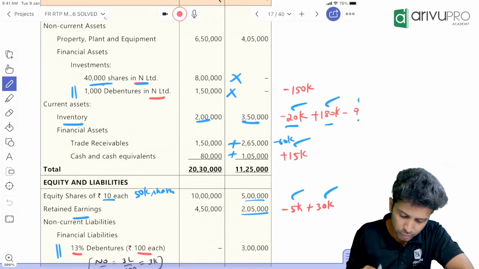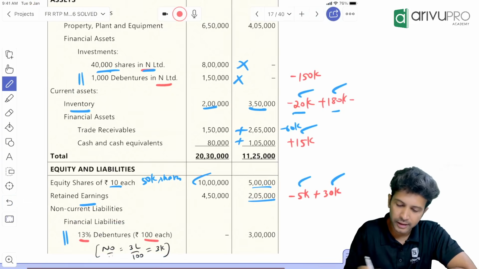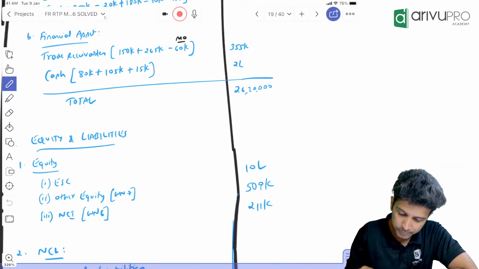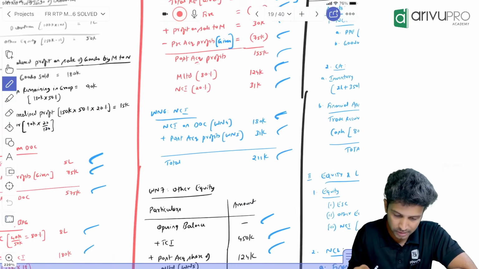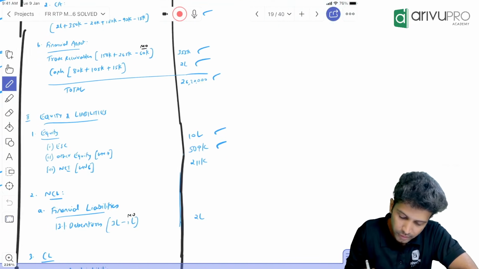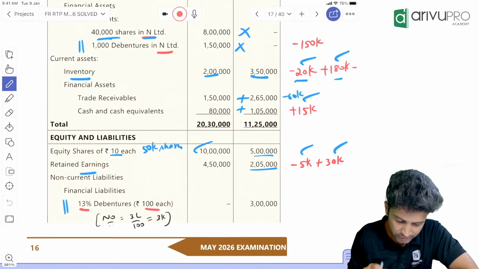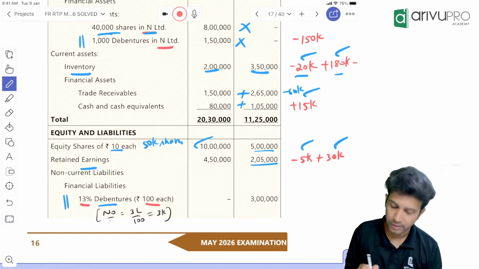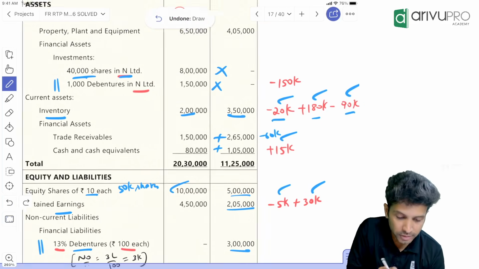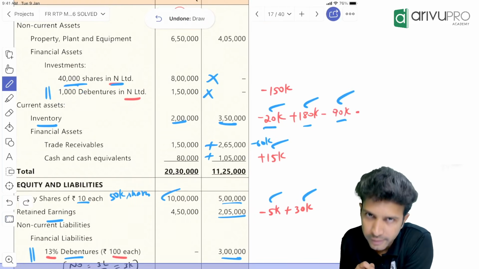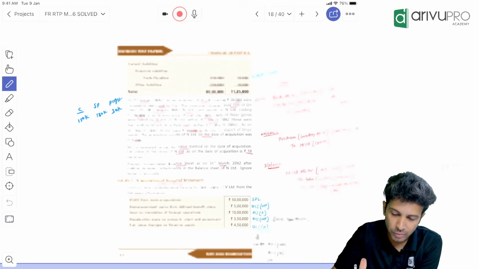Then equity. Equity of only the parent will come. The subsidiary will not come. That got adjusted, and instead of that we have goodwill and all. So equity is 10 lakh. Other equity we have from our working note. Equity 10 lakh, other equity balance is 5 lakh 9,000. Then NCI. What is the NCI balance? 2 lakh 11,000. Take that. Correct. Then the non-current liability of the subsidiary, they have debentures. In that there was a mutual owing of 1 lakh, right? So from 3 lakh, eliminate the mutual owing of 1 lakh. The parent is owning 1,000 debentures, each of value 100. So 1,000 into 100, 1 lakh you will reduce from your financial liability. So 3 lakh minus 1 lakh will be 2 lakh.